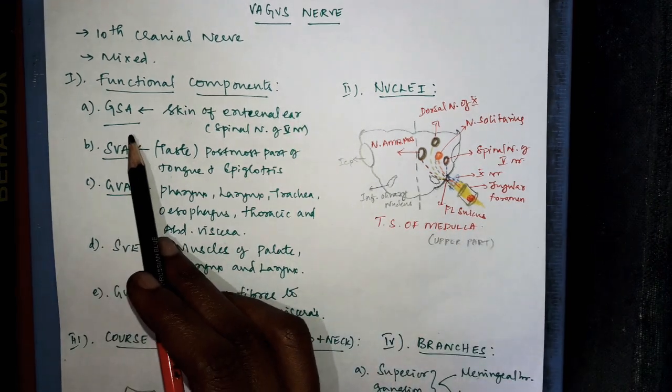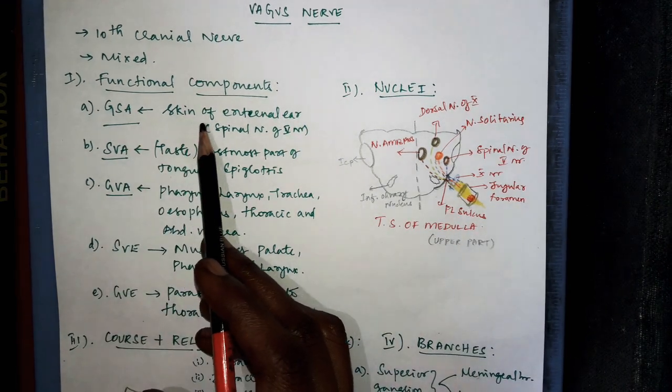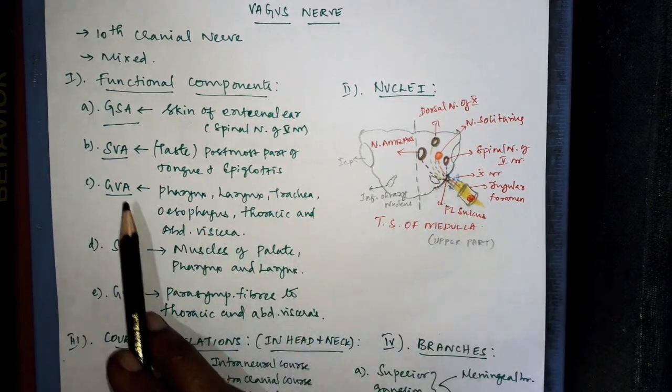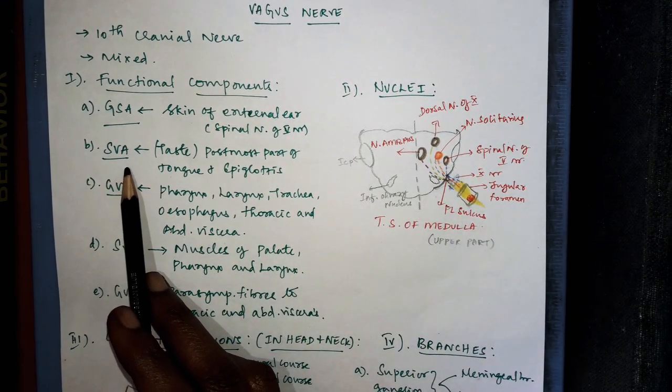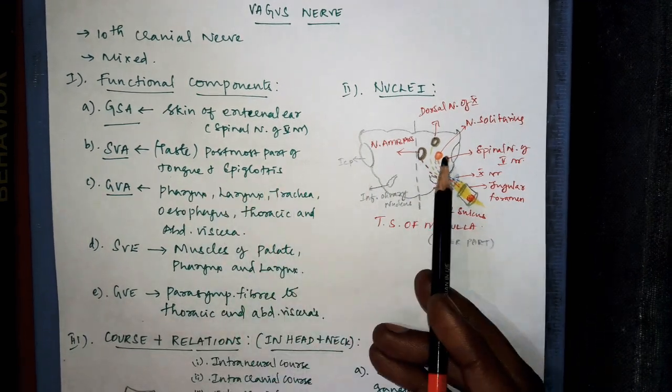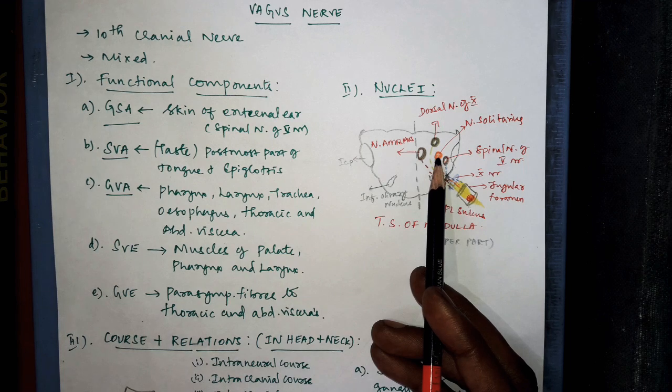The general somatic afferent carries general sensation from the skin of the external ear to the spinal nucleus of the trigeminal nerve. The next one is the special visceral afferent. This carries taste sensation from the posterior most part of the tongue and the epiglottis to the upper part of the nucleus of tractus solitarius.